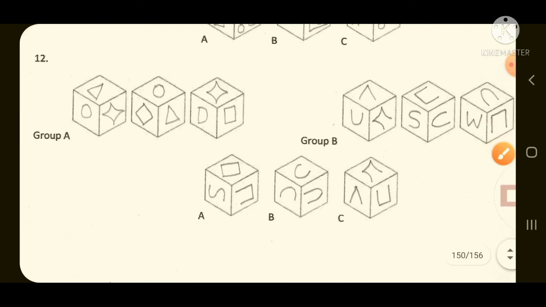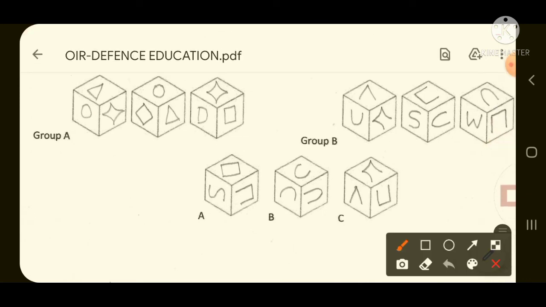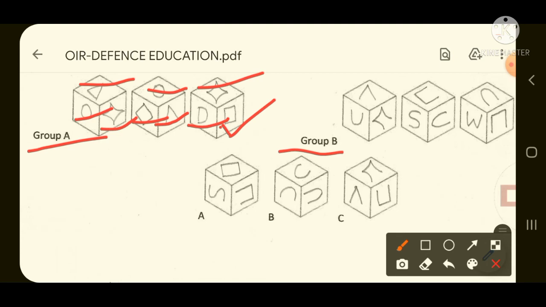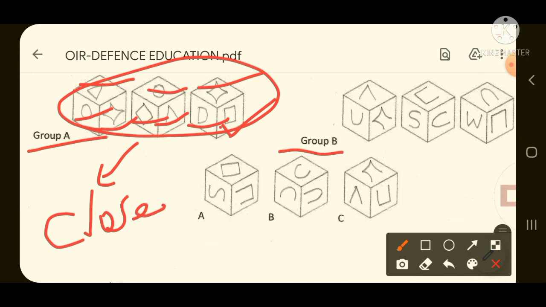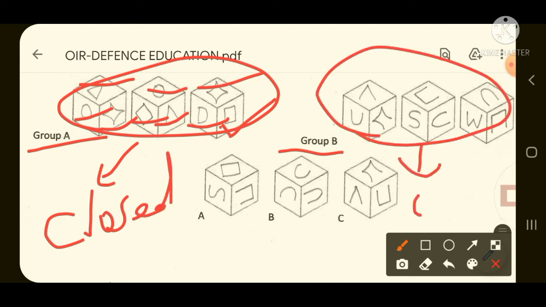Next question is question number 12. If you look at the question again very carefully, you will find that all the figures in group A are closed figures and all the figures in group B are open figures. Like here we have got a triangle, circle, then here it is a kind of polygon which is closed, then here circle, triangle, square, then again one closed figure, then D is written here, then again here it is a rectangle. All the figures in group A are closed and all the figures in group B are open figures.